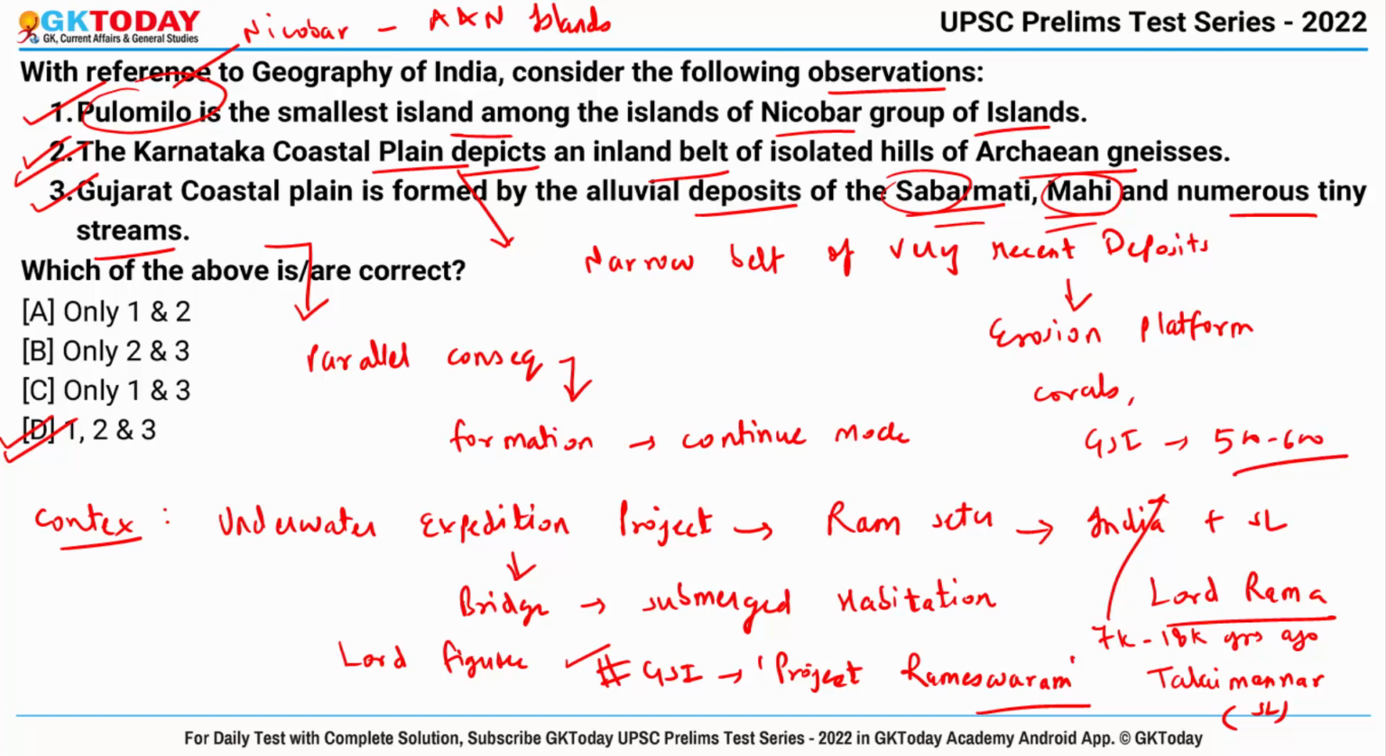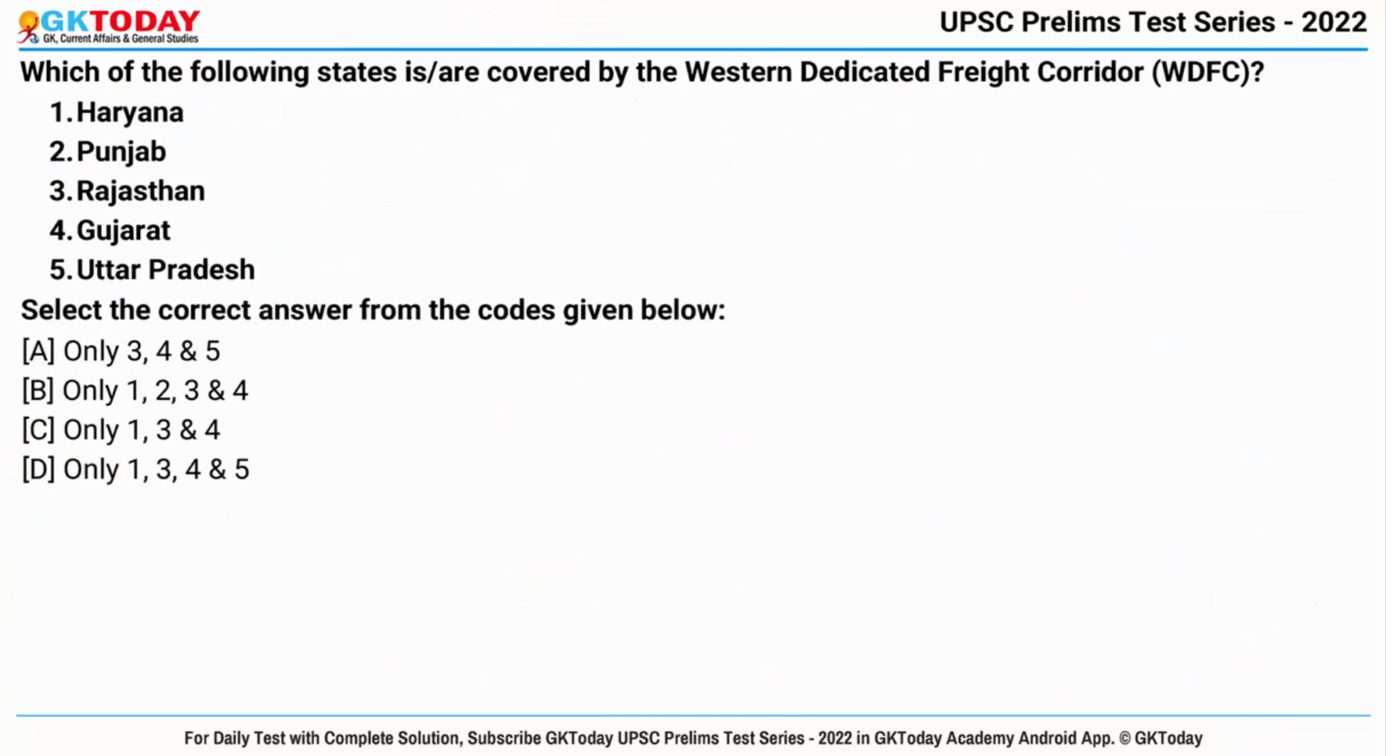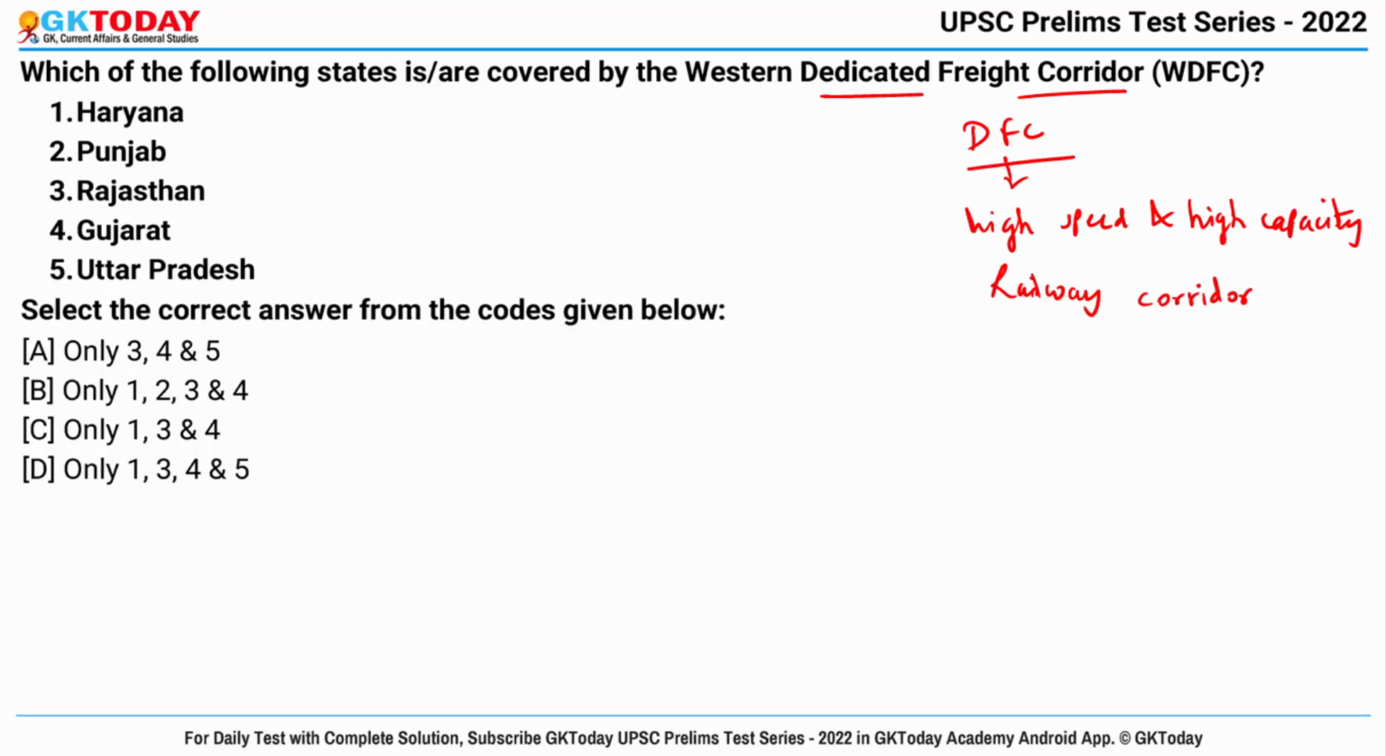Okay. Now next question, which of the following states are covered by the Western Dedicated Freight Corridor? First of all, what is DFC? This is a high speed and high capacity railway corridor that is exclusively meant for the transportation of freight, or in other words, goods and commodities. Okay. Now this DFC consists of two arms basically. First is EDFC and second is WDFC.